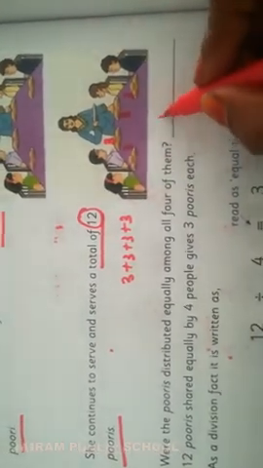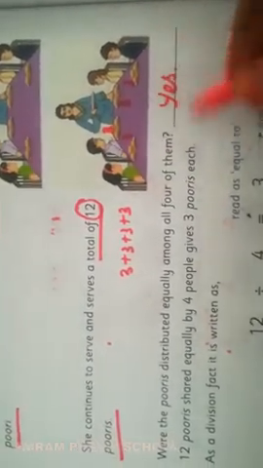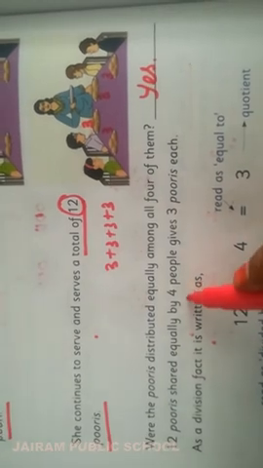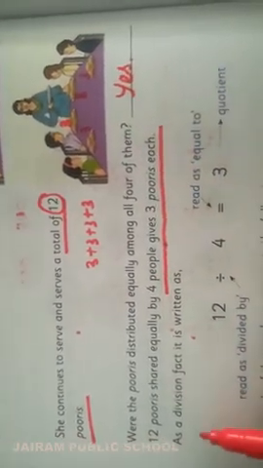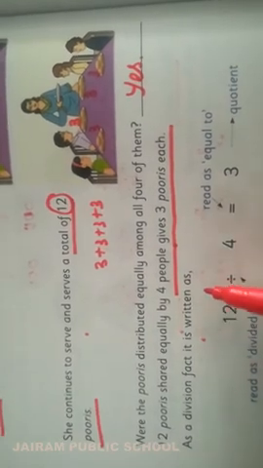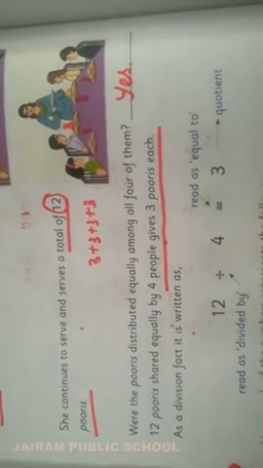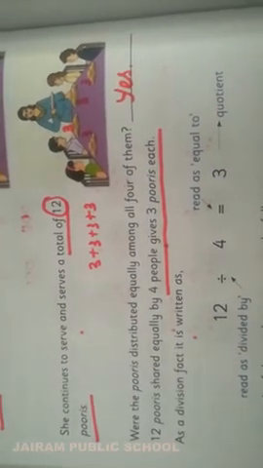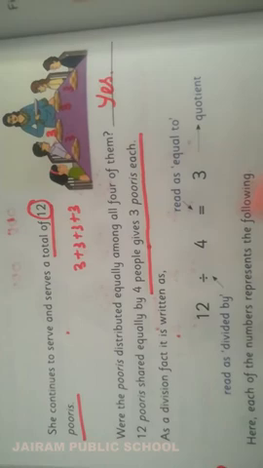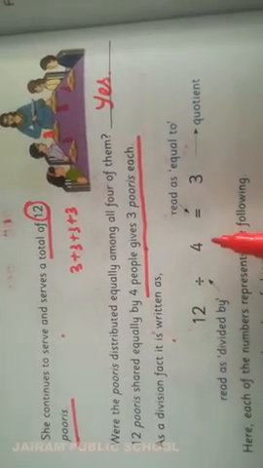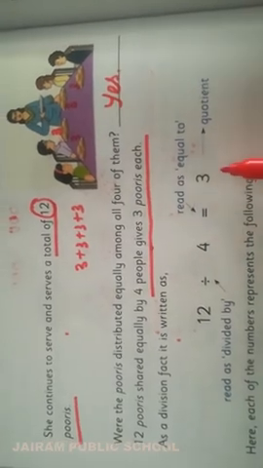So we have to write here, yes. She distributed the puris equally. Now 12 puris shared equally by 4 people gives 3 puris each. As a division fact, it is written like this. We have already seen addition facts, subtraction facts, and multiplication facts also we discussed. Now we will move on to the division fact. 12 divided by 4 equal to 3.